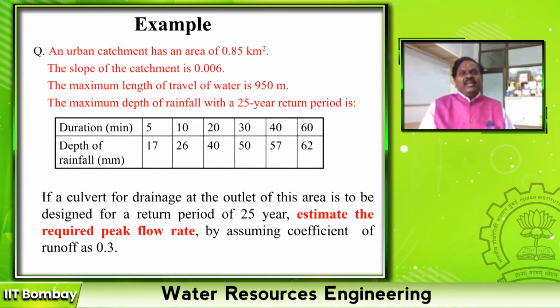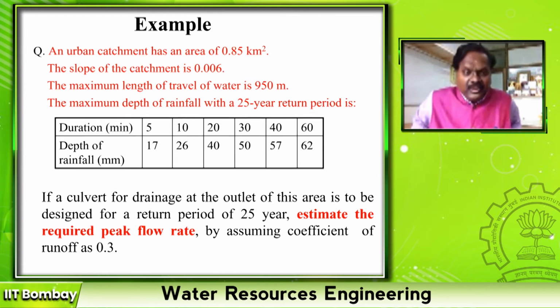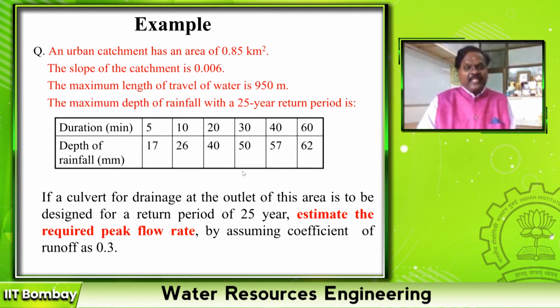I have given an example. An urban catchment has an area of 0.85 square kilometers. The slope is 0.006. The maximum length of travel of water is 950 meters. We need the maximum depth of rainfall for a 25 years return period. I have given the IDF curve in the form of a table: for 5 minutes duration, 10 minutes, 20 minutes, what is the depth of rainfall, right?